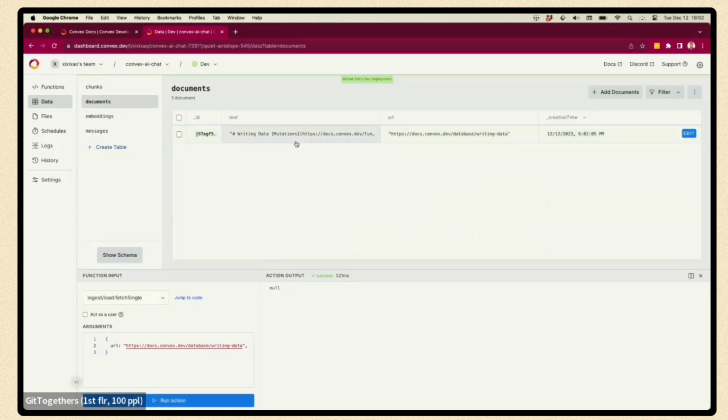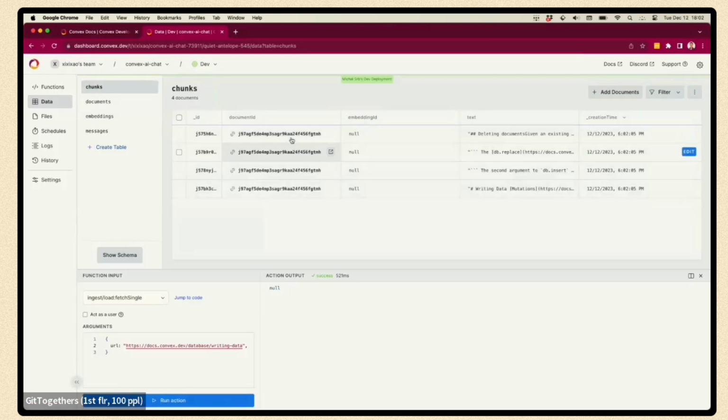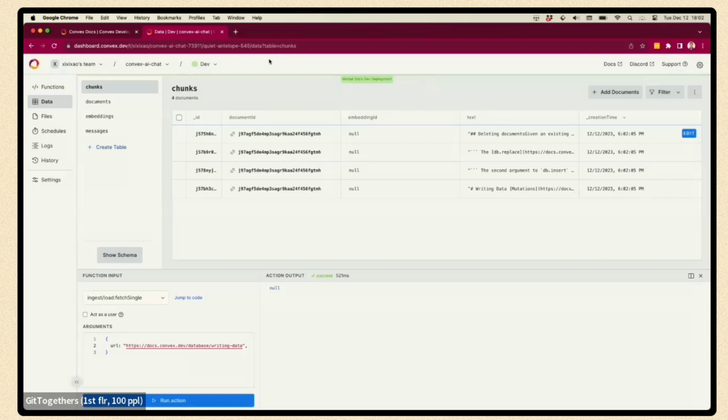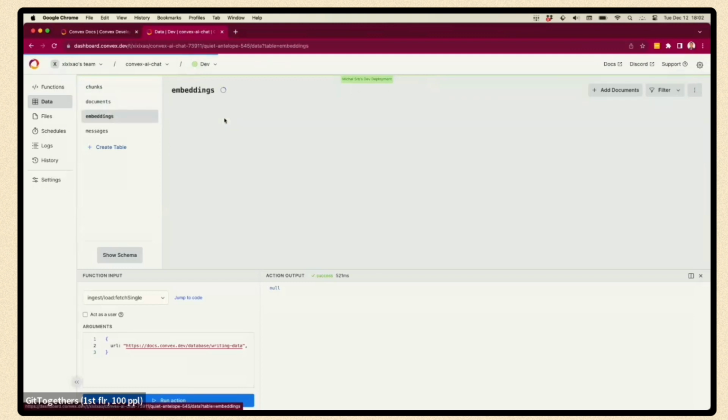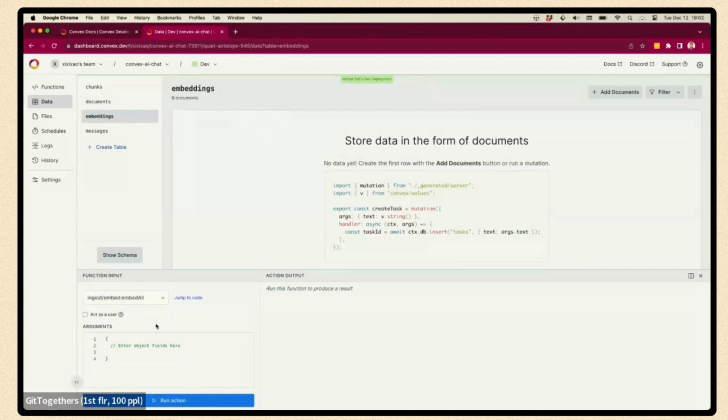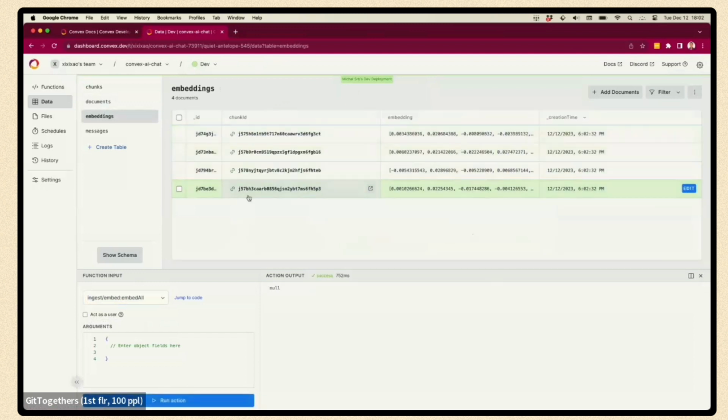Right. So now I have a document in the table. And because the document is long, it's split up into 4 chunks. I could see what that looks like. Yeah, it's just a bunch of markdown that I parsed out of the HTML of the web page. But I don't have any embeddings yet. I actually split that up into a separate step because I want to run this every now and then. So let me just run the embed all. And now we called OpenAI, we got the embeddings, and we store them back in our database.